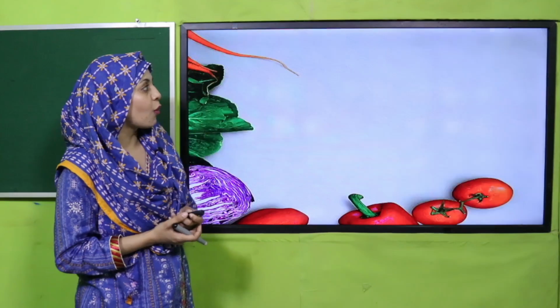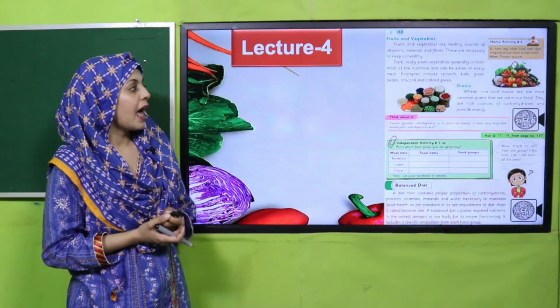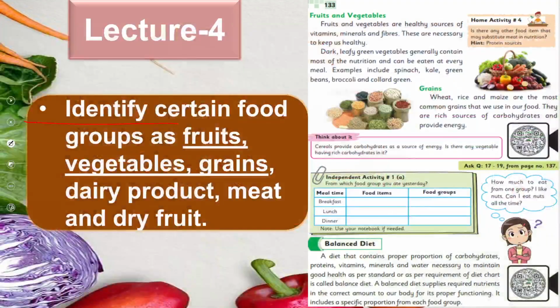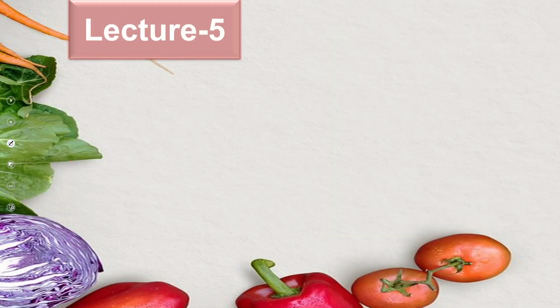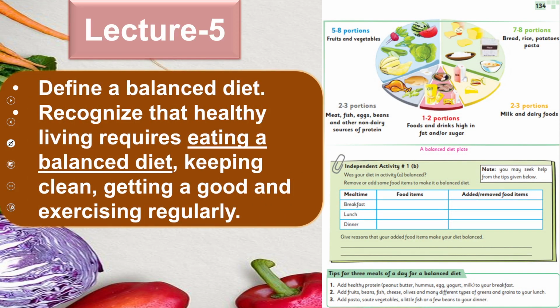And then we will move forward towards lecture number 4, and the students will be able to identify certain food groups again, and this time students will be able to identify fruits, vegetables and grains. So my dear students, in lecture number 5, the students will be able to define a balanced diet.